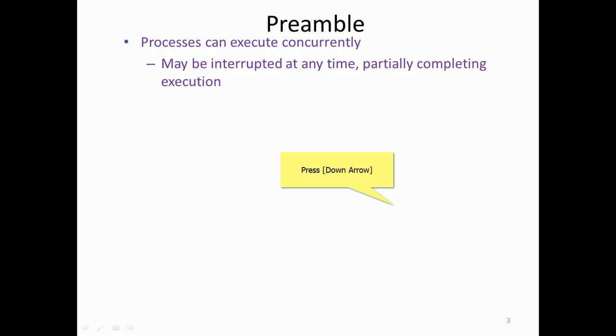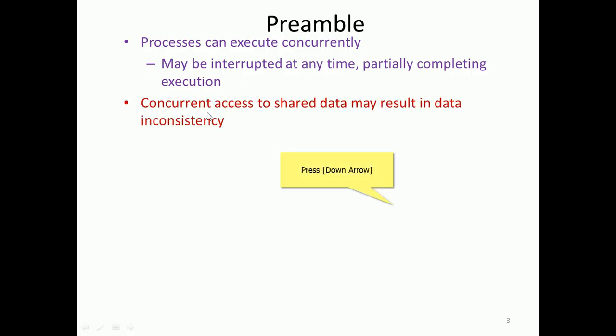Instead of broadcasting to everybody that I am going to enter the critical section, so I need your permission, or when I am in the critical section you may not disturb me, which is very costly, right. Rather than passing a message to everybody, they can refer to this kind of technique called process synchronization via the Peterson solution, or test and set, and semaphore, and compare and swap, right. Concurrent access to shared data may result in data inconsistency, right.